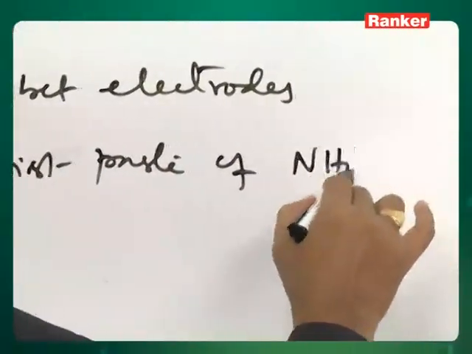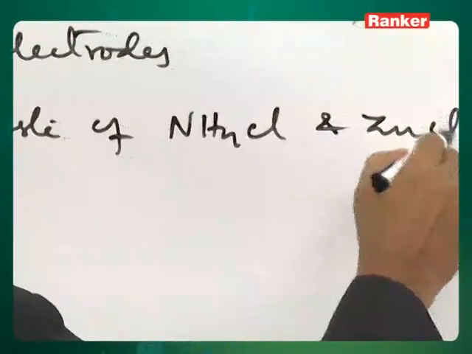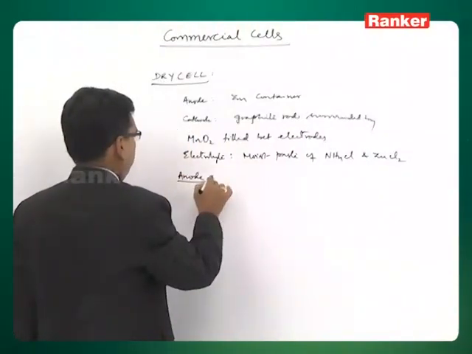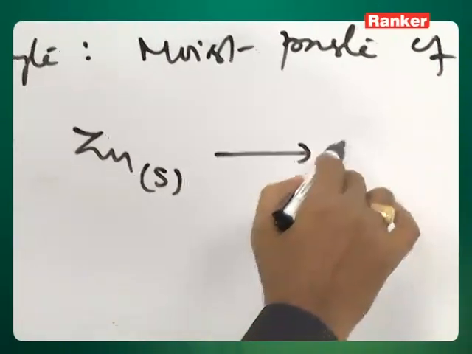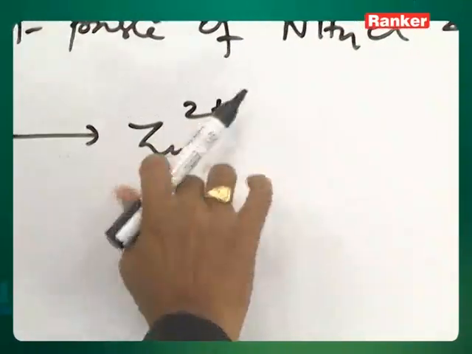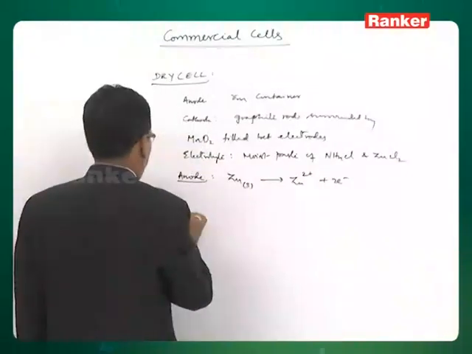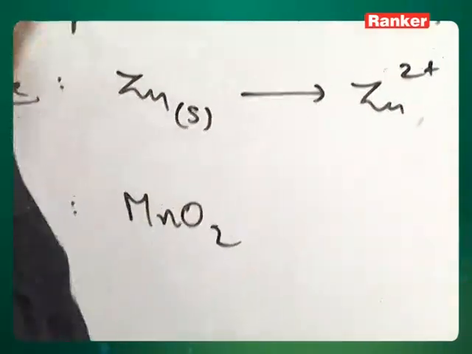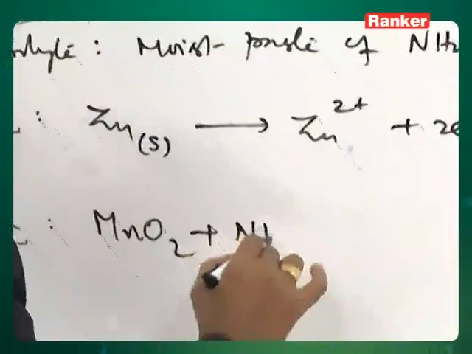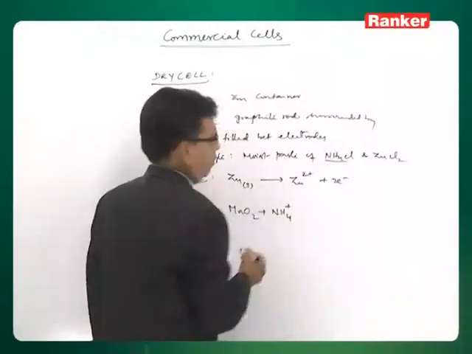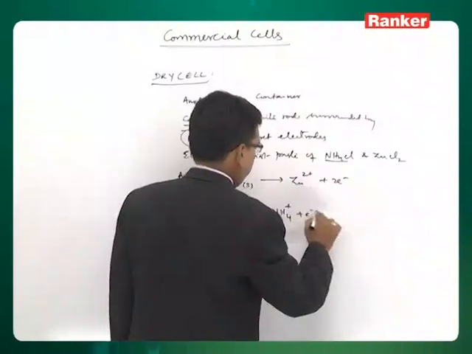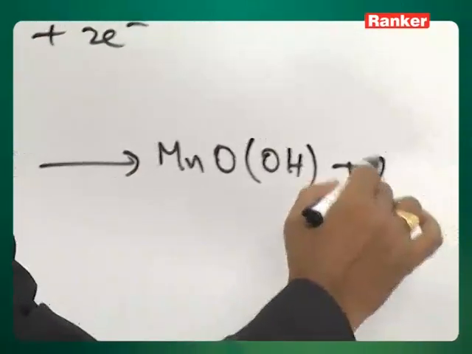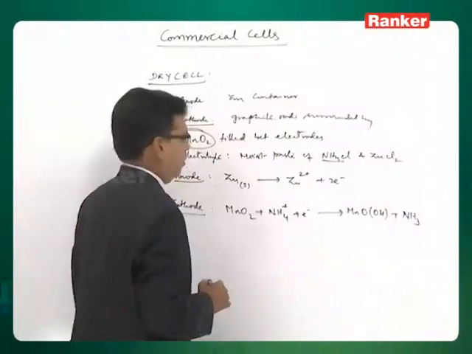of ammonium chloride and zinc chloride, and the cell reactions are that at the anode zinc gets oxidized to Zn2+, and at the cathode, manganese dioxide reacts with ammonium ion from ammonium chloride to give MnOOH plus ammonia, right.